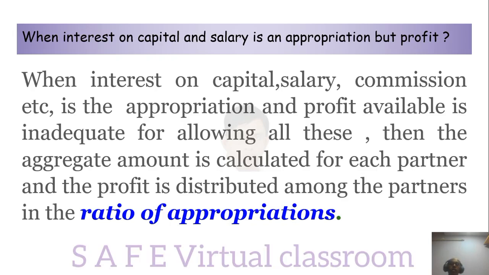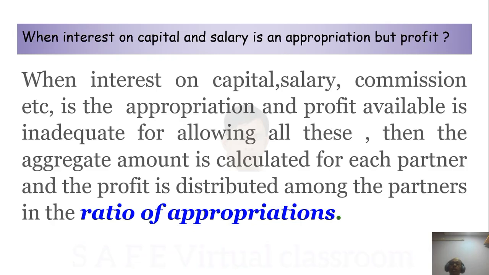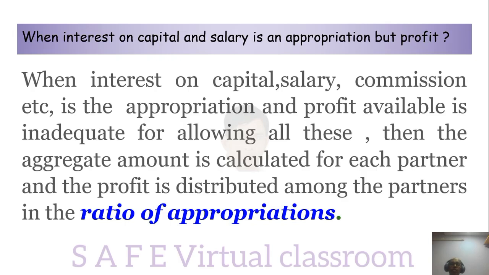In that case you add interest on capital, salary, commission, etc. and get one aggregate value for each partner. Then you calculate the ratio of the aggregate values, which is known as the ratio of appropriations. The profit is distributed among the partners in the ratio of appropriations. Very important.